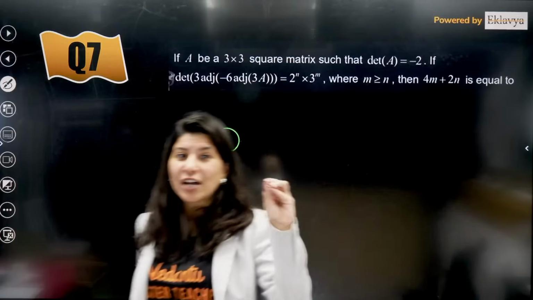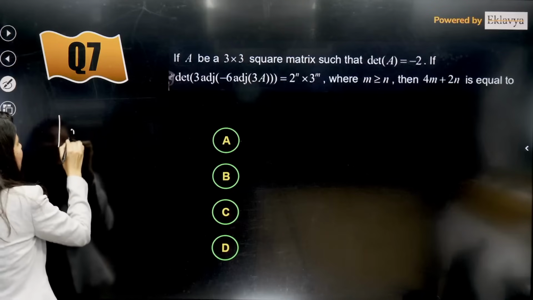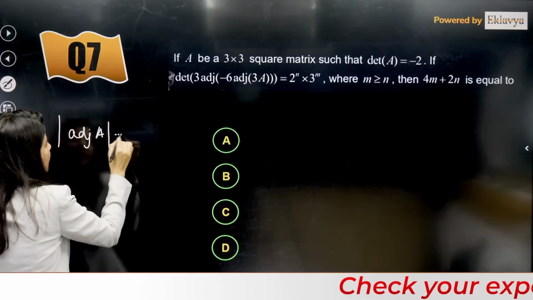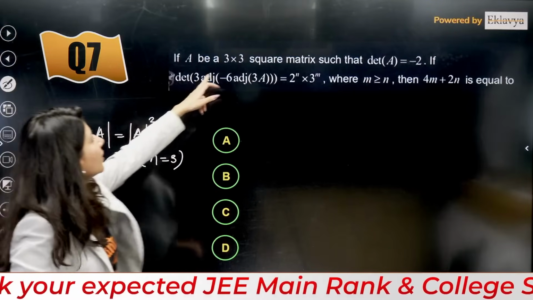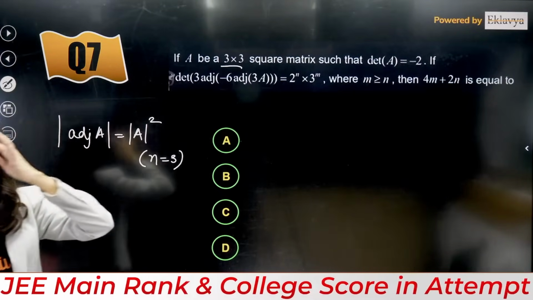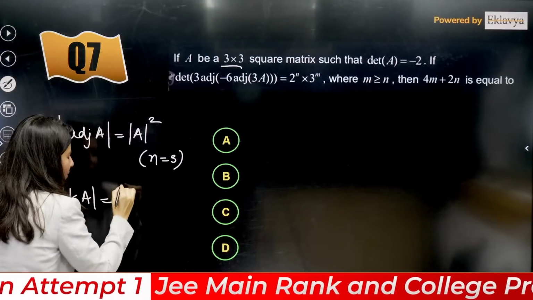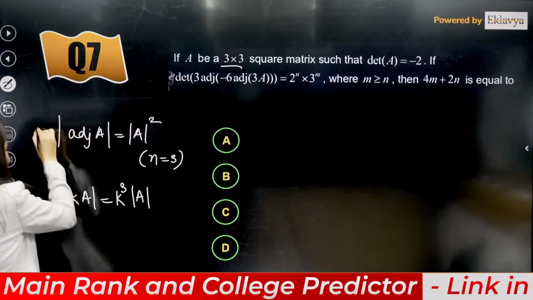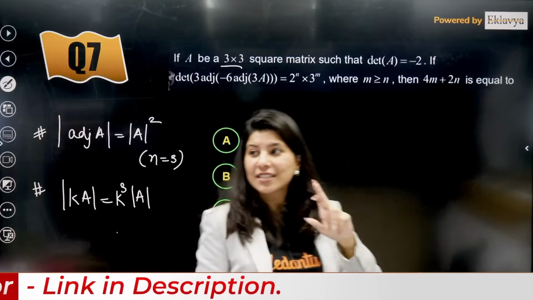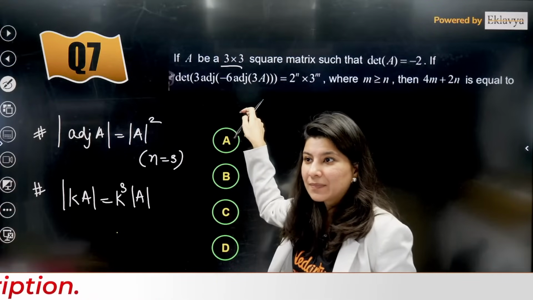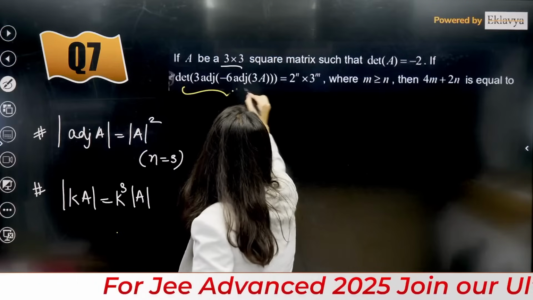So 2 properties, which are 2 important properties, upcoming shifts, please note. First property: adjoint of A is equal to determinant A square if your order is 3. 90% of the time they give order 3. That is one thing. Now determinant of kA is equal to k cube determinant A if your order is 3. So these are the 2 properties for order 3 matrix that I wrote yesterday in the revision session. And the same question came.